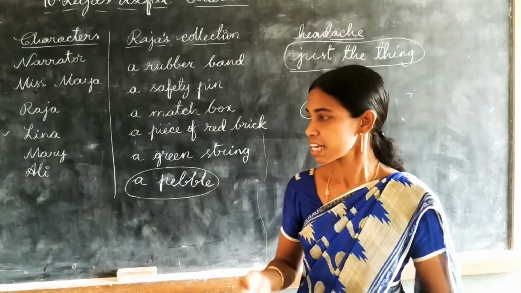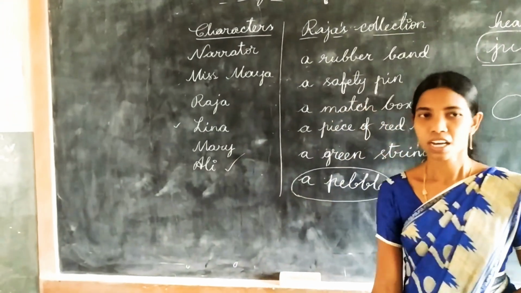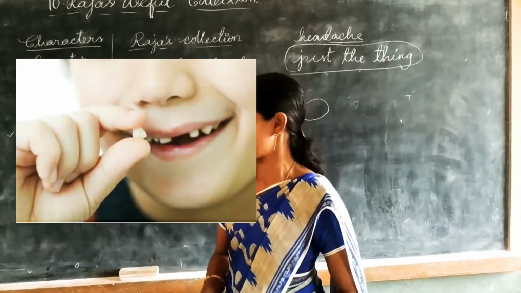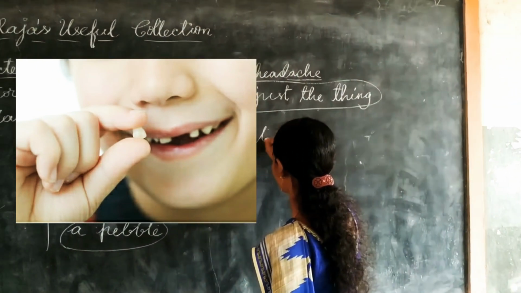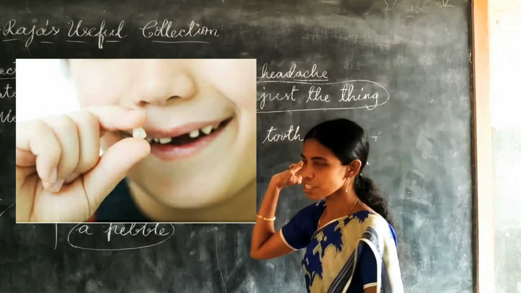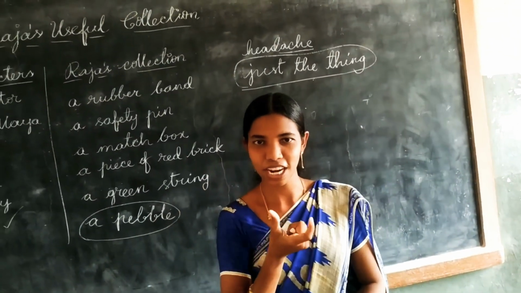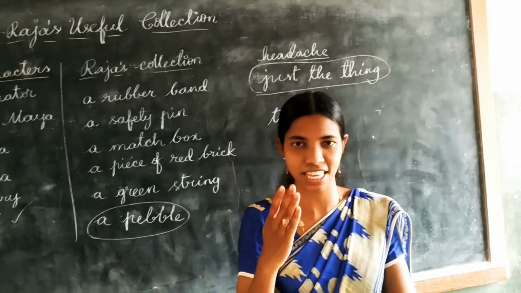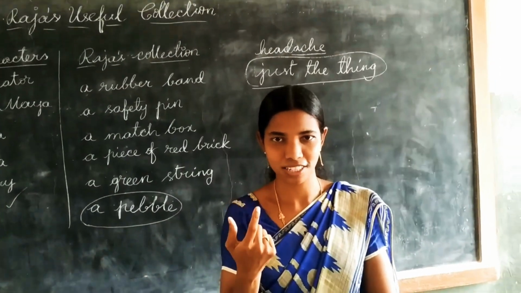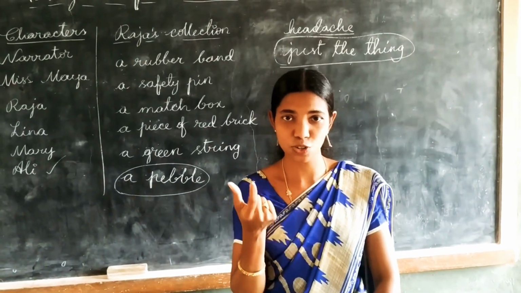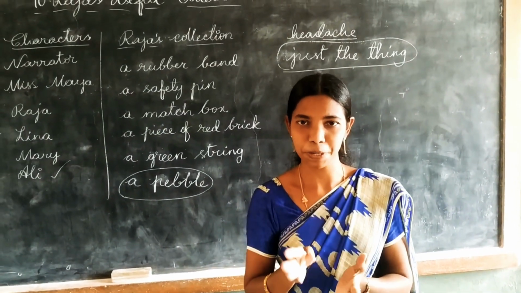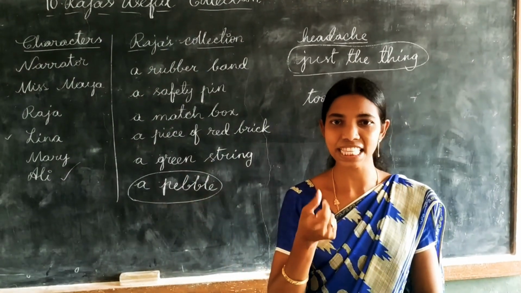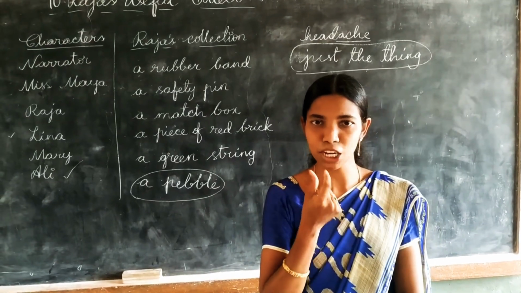Next, what happened? Coming to the next character, Ali. What happened to Ali? Ali's tooth came out. What came out? Tooth. So see, you have milk teeth, right? At the age of 8 or 9, or even from 6 years onwards, the teeth used to fall. Yes or no? So the milk teeth have to be replaced by the new teeth, permanent teeth, right? In science you are learning this now. So as these kids have milk teeth, Ali's milk tooth came out.